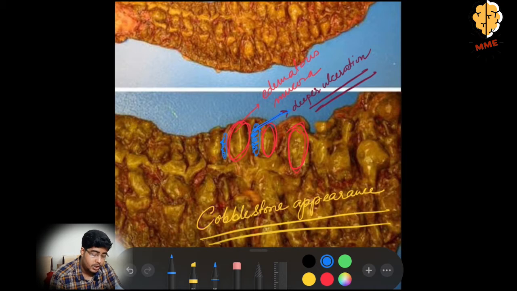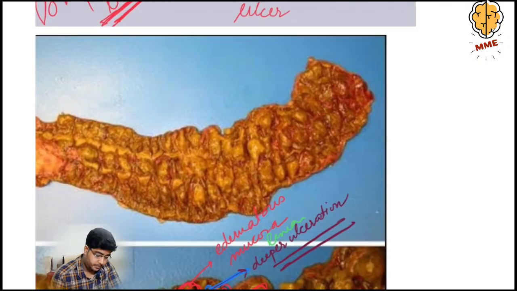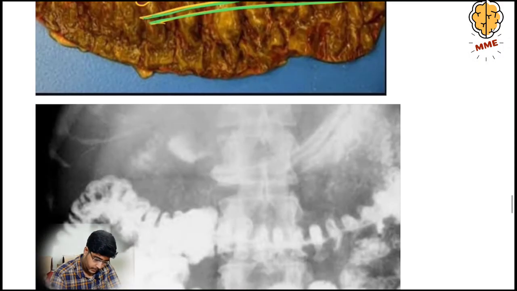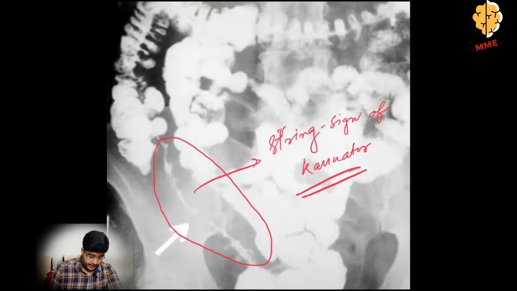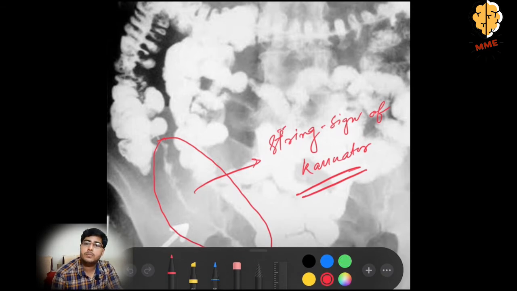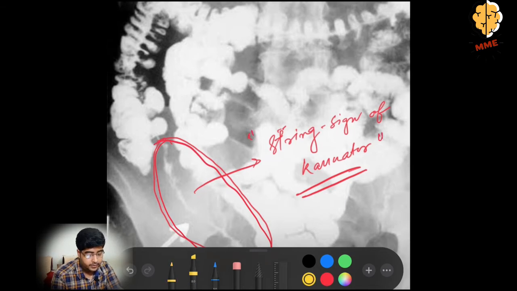So this is a cobblestone appearance. Now the third, look at this region. Here, see, the lumen gradually narrows down. So this is the string sign of Kantor.